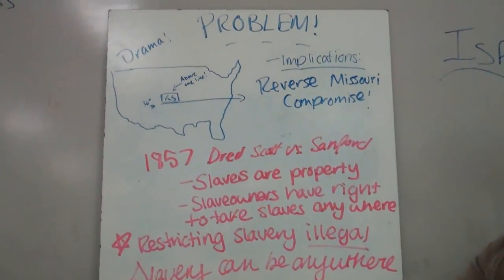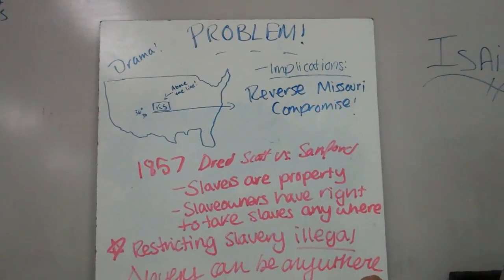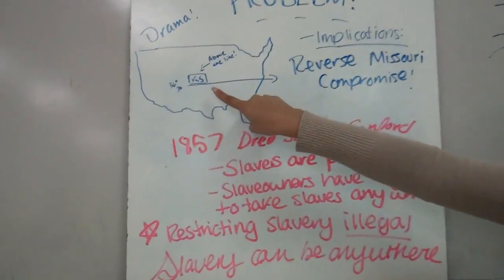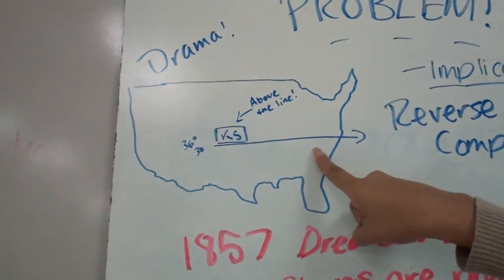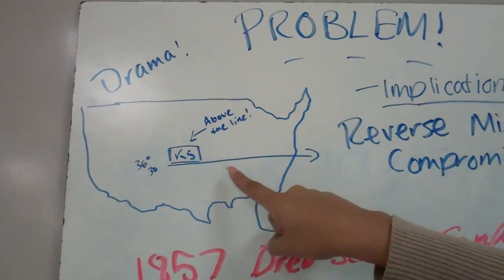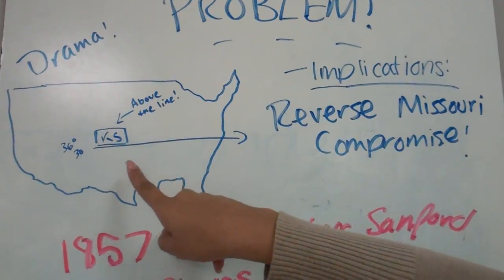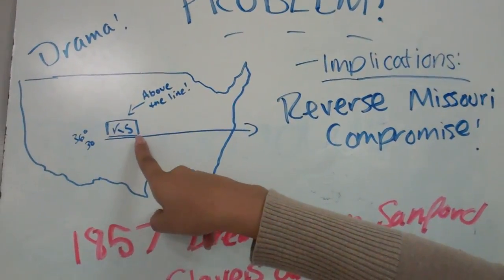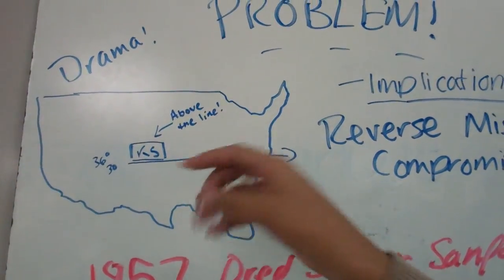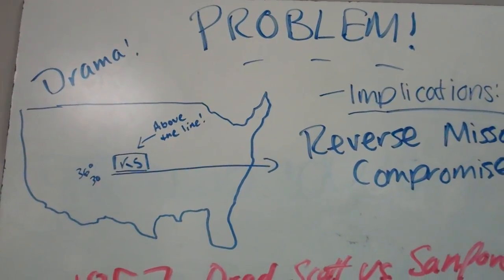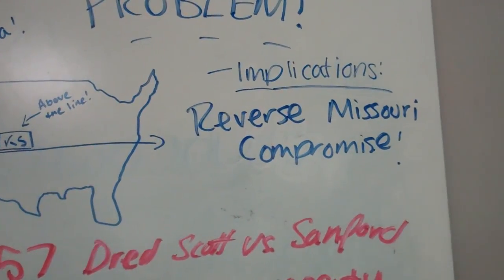Okay, so the first problem with this Kansas-Nebraska Act is that Kansas is above the 36°30′ line. Remember that line? The 36°30′ line says that there should be no slavery in the territory gained in the Louisiana Purchase, above that line. Clearly, Kansas is above that line. What does the Kansas-Nebraska Act do? It absolutely reverses the Missouri Compromise.